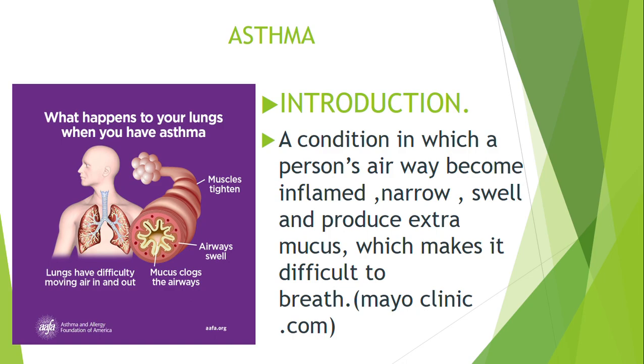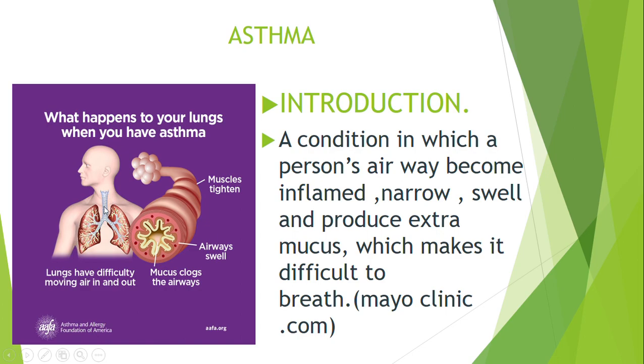So, for the introduction part, it is important for us to remember that asthma is a condition in which a person's airway becomes inflamed, narrow, swell, and produce extra mucus, which makes it difficult to breathe. As you can see from this picture, we are able to see the respiratory system, which is the airway, the system whose function is to ensure that there is exchange of gases of oxygen between the environment and the body cells.